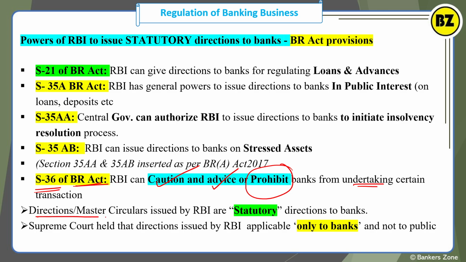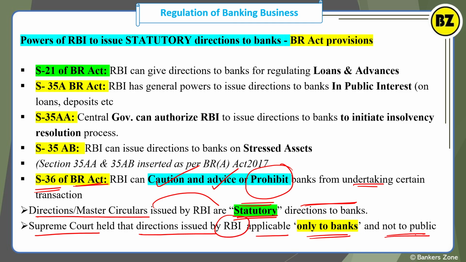The directions or master circulars issued by the RBI are statutory directions to the bank. Obviously statutory means these are as per the law, as per the legal provision, as per the act enacted. The Supreme Court held that the directions issued by the RBI are applicable only to the banks and not to the public. That's why I have already told you in the beginning itself that RBI issues directions to the bank and not to the public and not directly to the customer. Okay.